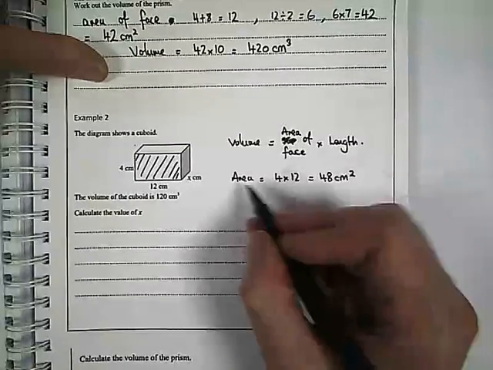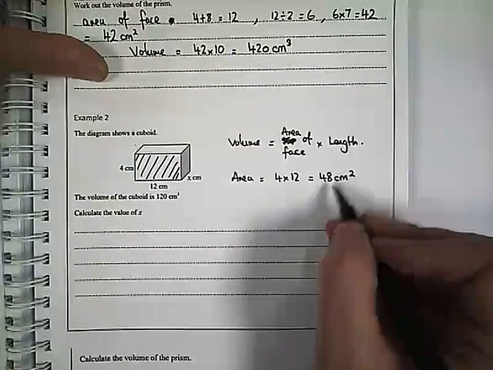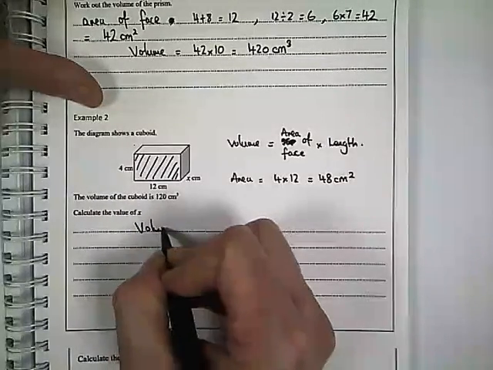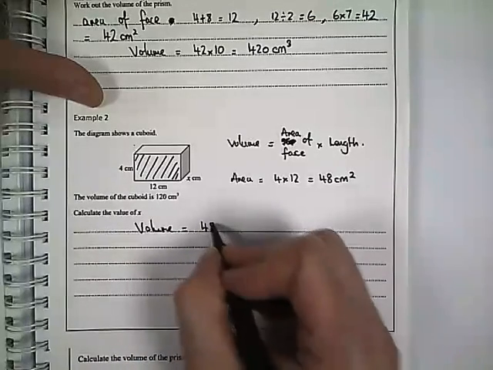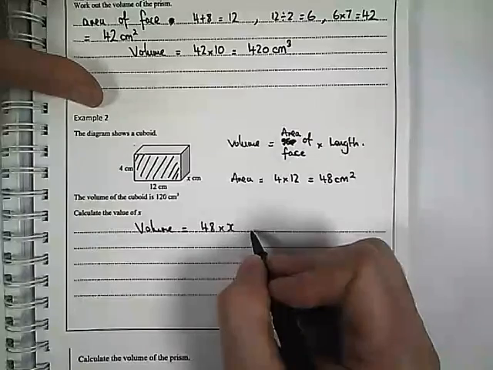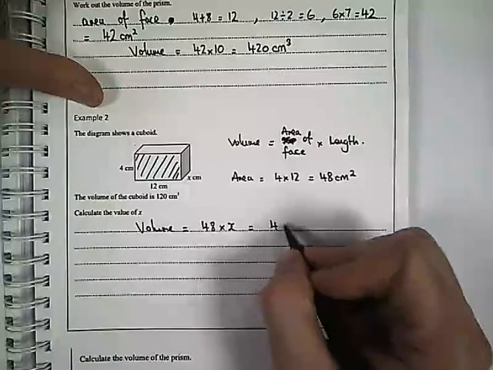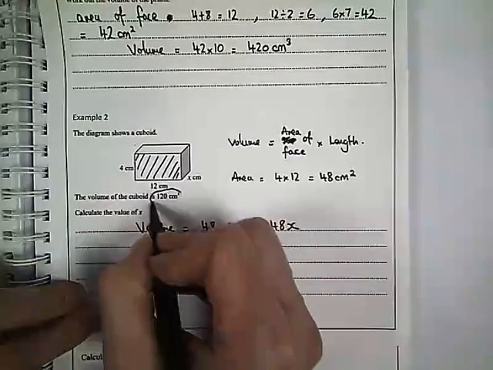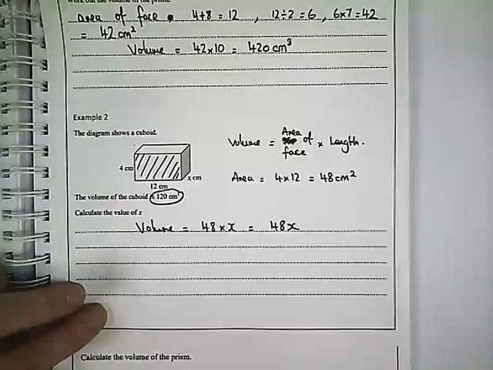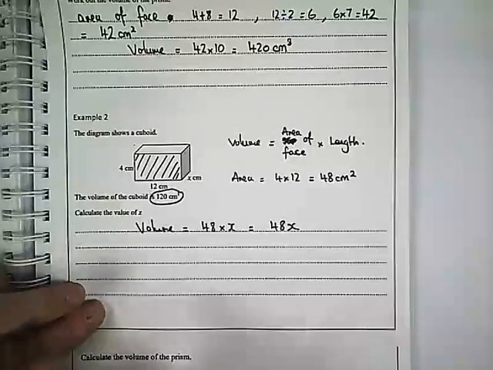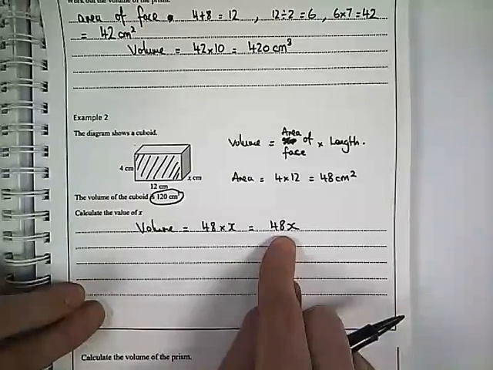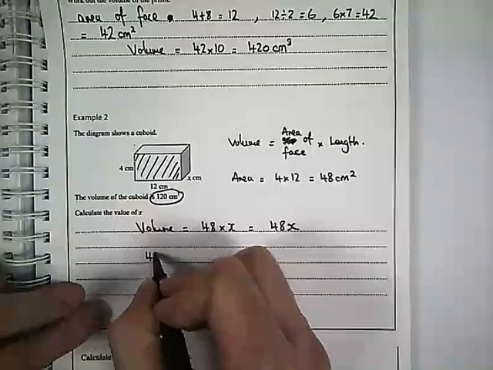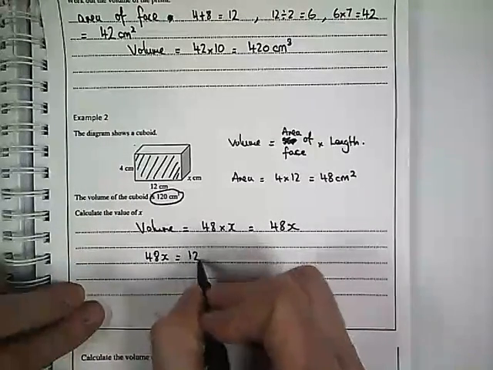Right, so we take the area of the face and we times it by its length. But the length in this case is x. So the volume equals 48 times x, which if we were to write this in algebra, it would be 48x. Now, in the question, they've told me that the volume is equal to 120 centimetres cubed. So if I know the volume is 48x and the volume is 120, I can say that 48x equals 120.